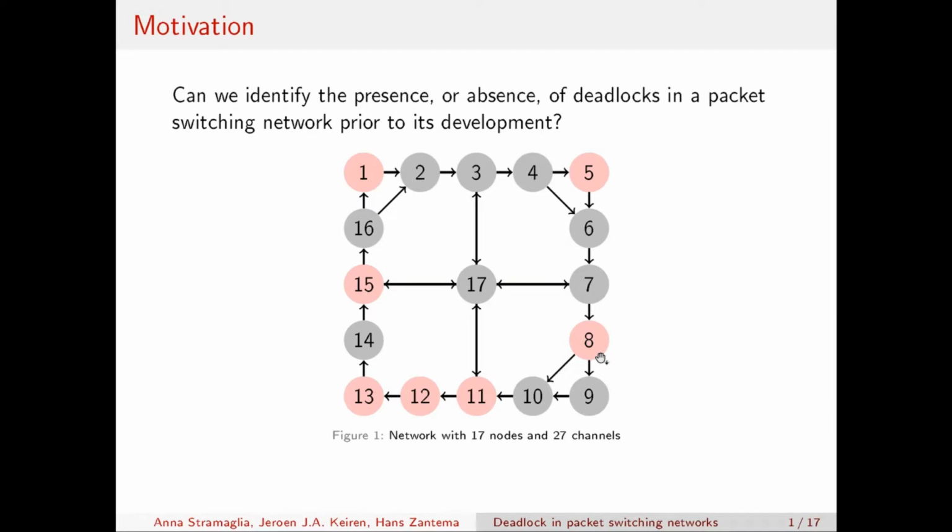The pink nodes can send new messages in the network and receive messages from the network, while the gray ones can only forward messages. So given this packet switching network, can we say something about the presence or absence of deadlocks in the phase of analysis, applying formal verification? This is our motivating question.